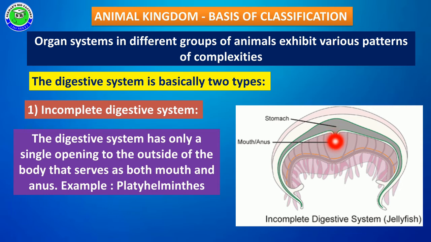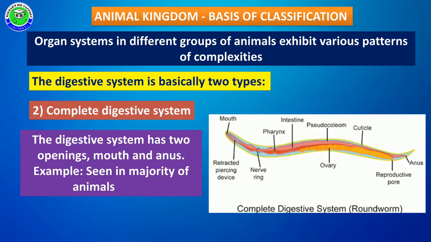Simply, a digestive system with only one opening that acts as both mouth and anus is called an incomplete digestive system. It is seen in Platyhelminthes.